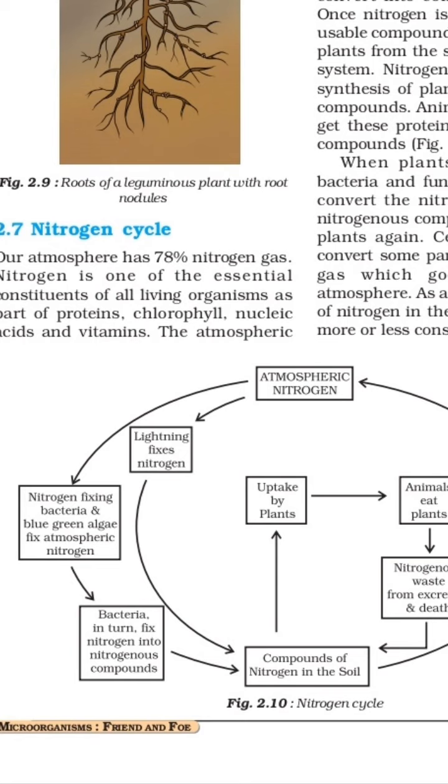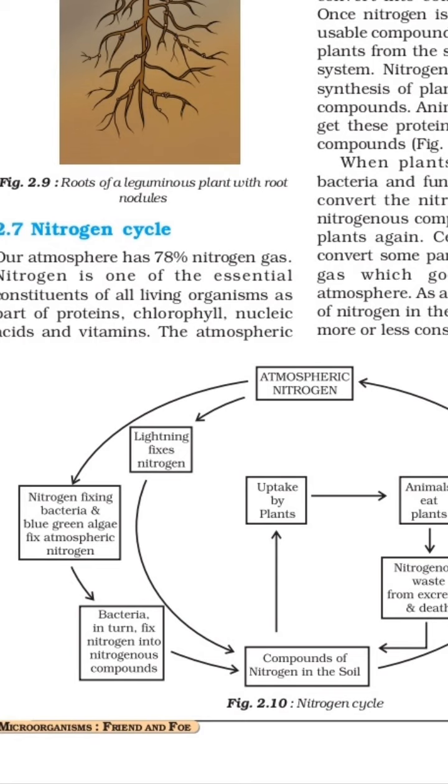The compounds of nitrogen present in the soil are taken up by the plants, on the upper right side. Animals eat the plants, so it is transferred from plants to animals.